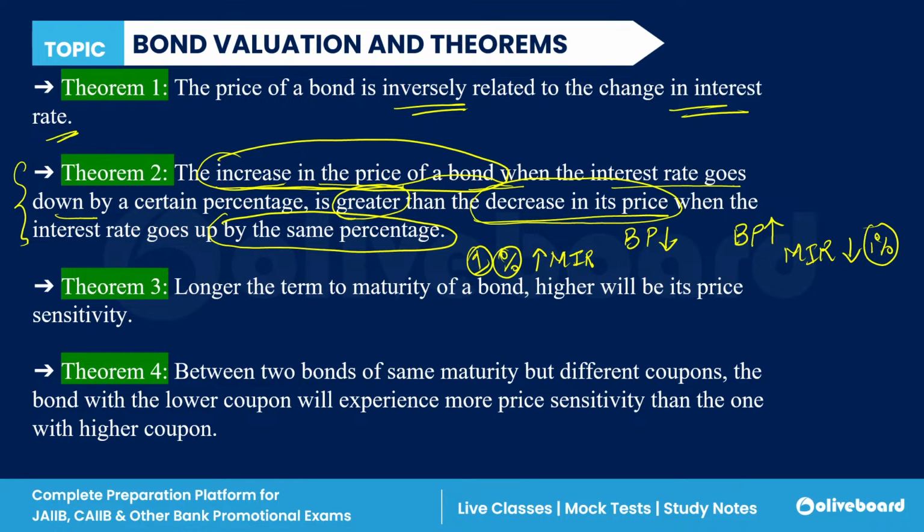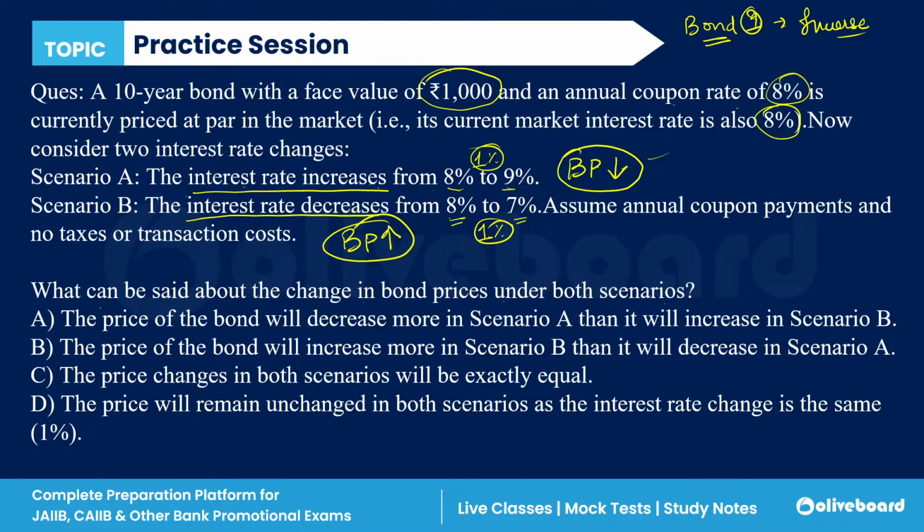So when the market interest rate goes down by 1%, the bond price will increase, but by more than the bond price goes down when the market interest rate increases by 1%, because the increase in the price is always greater than the decrease. In scenario 1, the bond price is decreasing.